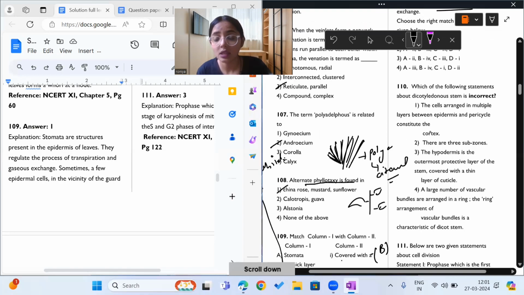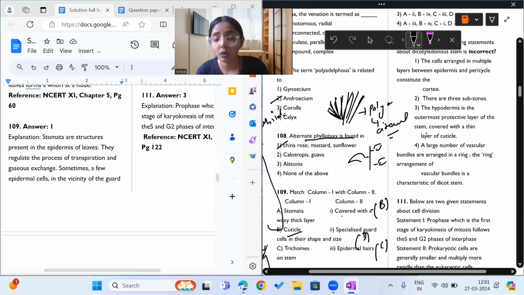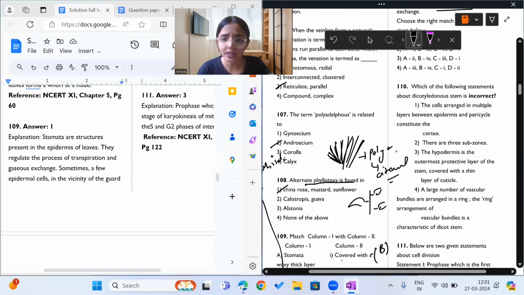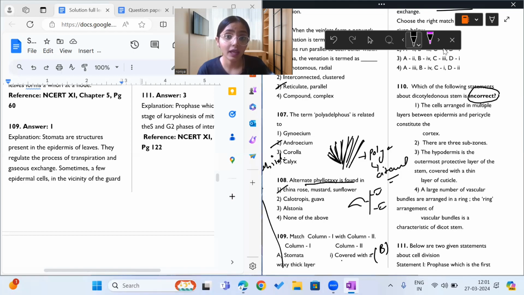It says, which of the following statements about dicotyledonous stem is incorrect? So we have the following statements and we have to find the incorrect one. Here we have highlighted incorrect for you to notice it properly, so that you do not tend to find the correct statement. But NEET will not highlight incorrect for you.